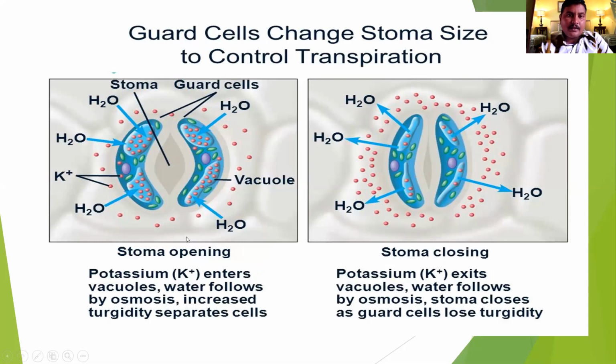Here the guard cells are turgid due to the absorption of water from outside and the inward movement of potassium ions, so the water moves from outside to inside of the guard cell, the guard cells are turgid and stomata are open. Here is opening of stomata and here closing of stomata. The opening and closing depend upon the movement of water outside or inside of the plant.